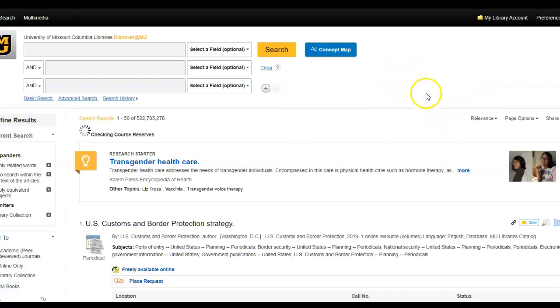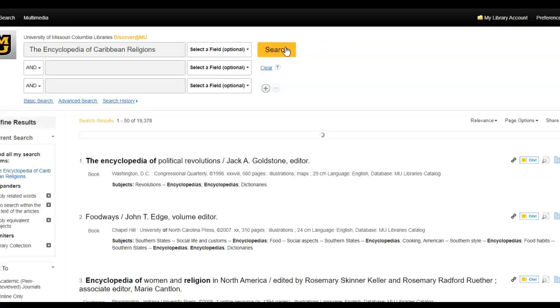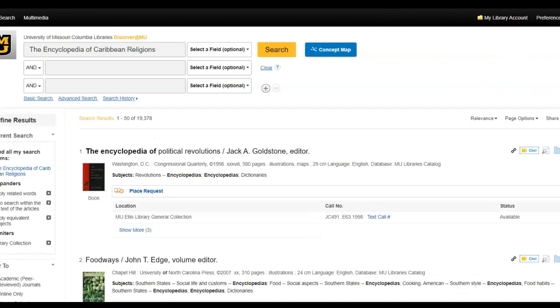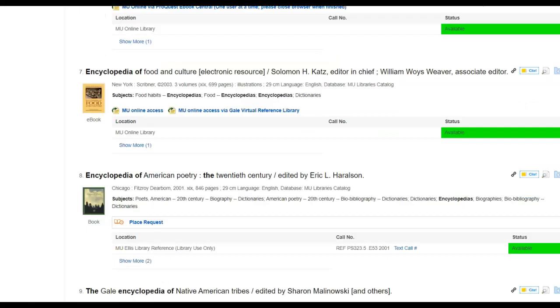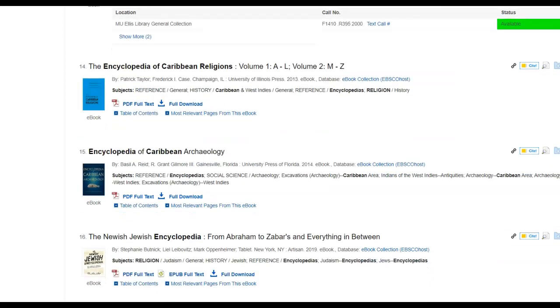For my Pathfinder assignment, I decided to use two library catalogs: the University of Missouri Columbia Libraries and WorldCat. With the University of Missouri Columbia Libraries, I'll be looking at the Encyclopedia of Caribbean Religions. After searching for my information, I'll be brought to a list of encyclopedias, and I am looking for number 14, which is the Encyclopedia of Caribbean Religions, Volume 1 and Volume 2.